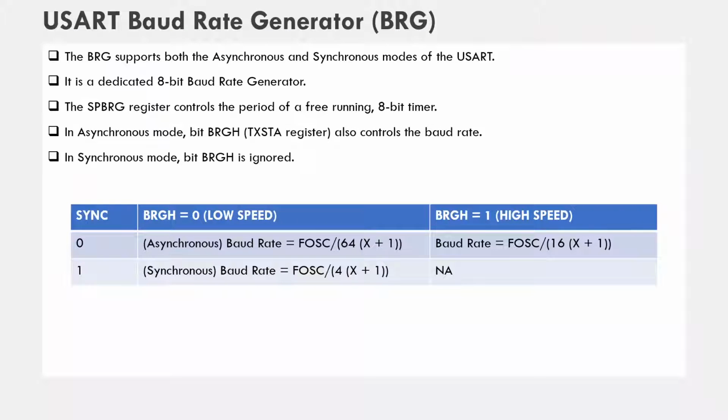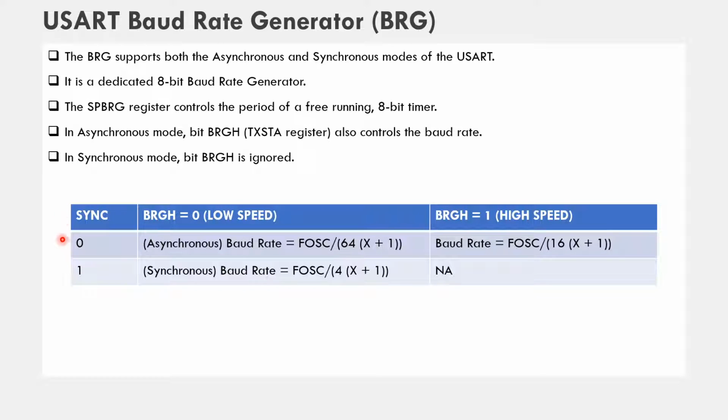Next, let us see how to generate the baud rate. The USART baud rate generator, that is the BRG, supports both asynchronous and synchronous modes of USART, and it is a dedicated 8-bit baud rate generator. The SPBRG register controls the period of a free running 8-bit timer, which is responsible for generating the baud rate. In asynchronous mode, bit BRGH also controls the baud rate, and in synchronous mode, bit BRGH is ignored. BRGH is a bit from the TXSTA register.